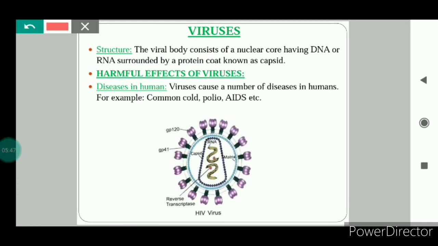Here you can see that in this structure, these are the RNA. There are 2 strands of RNA in the HIV virus. And this is the coating of the protein. I told you in the virus, genetic material is protected by a coating of the protein, which is known as capsid. Here you can see there is one more layer of the protein, which is called matrix. And these are the spikes of the HIV virus. They are made up of glycoproteins.